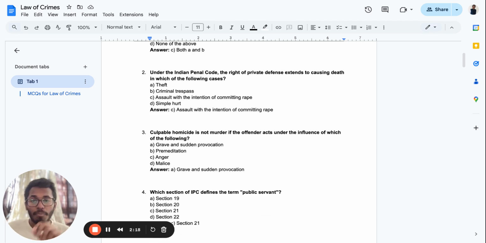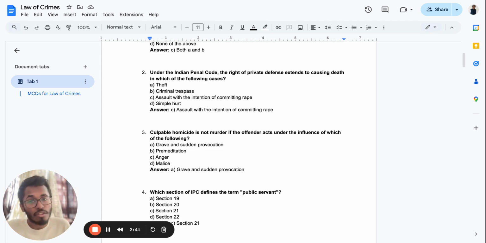Next question: culpable homicide is not murder if the offender acts under the influence of which of the following? Four options are given: grave and sudden provocation, premeditation, anger, and malice. The answer is grave and sudden provocation.